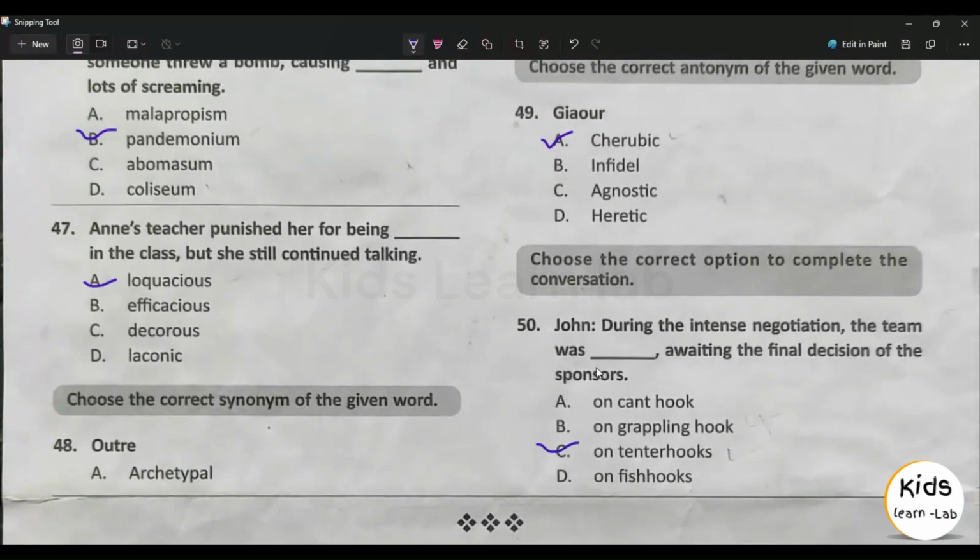So we are done with class 6 question paper set A of IEO, which was held on 26th September 2024. It will be very much useful for those who are going to appear on November 8th, 2024.